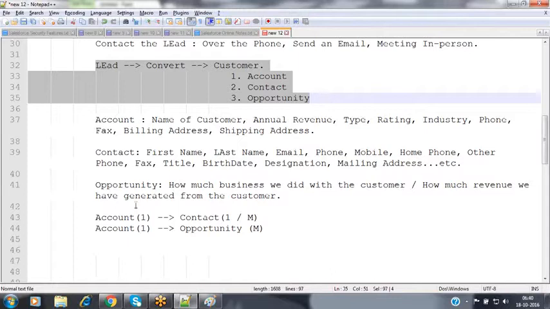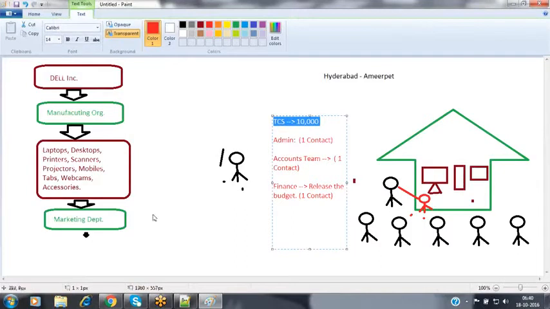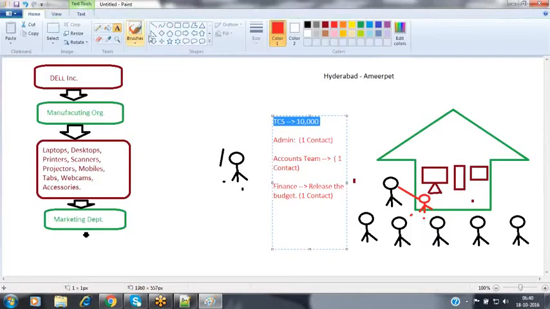Now come to the third department. As of now, we have discussed the marketing department and the sales department.